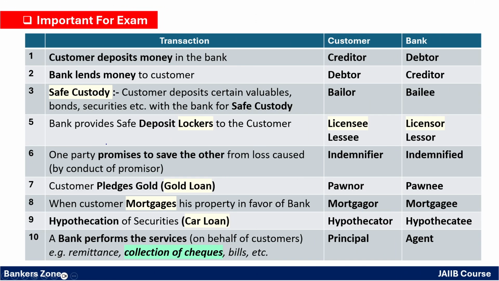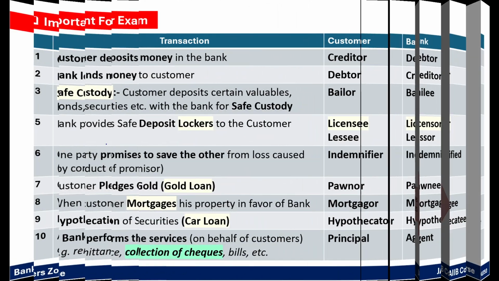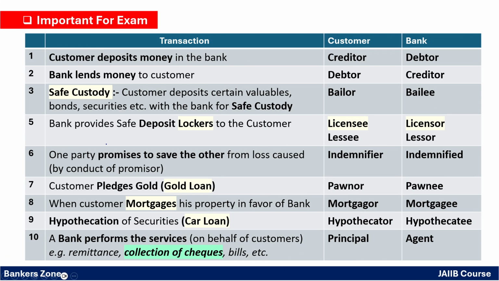Next, around 17 to 18, we will see the different relationships between banker and customer, very, very important from the exam point of view. When a customer deposits money in the bank, who gives the money? The customer. So the customer becomes the creditor and the bank becomes the debtor. Now when the bank lends money, gives a loan to the customer, the bank becomes the creditor and the customer who takes the money becomes the debtor.